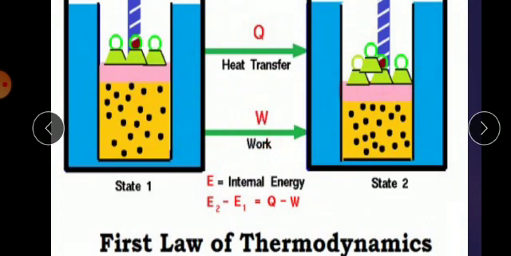Here expansion as well as compression takes place. Heat is supplied to the system in expansion, and in compression heat is released. This is also one form converted into another form. Heat transfer takes place here as well as work is done, so the internal energy E1 is equal to Q minus W.